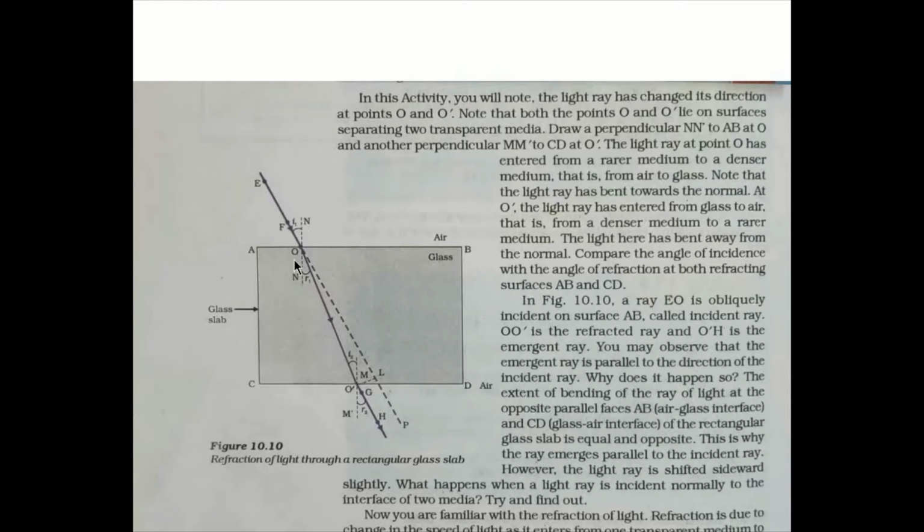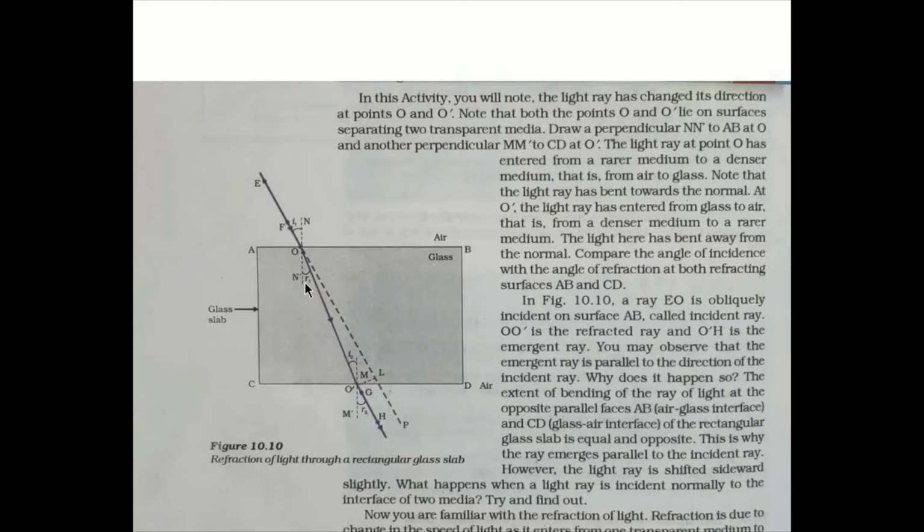You could see here, this is the normal, perpendicular. Actually, ray of light should go in this way. This dotted line is the actual path, but it is to bend towards the normal. In this case, angle I is greater than angle R. That means angle of incidence is always greater than angle of refraction in this case.